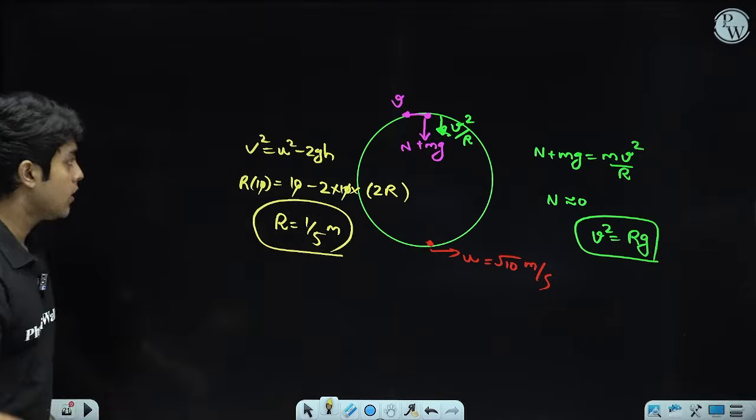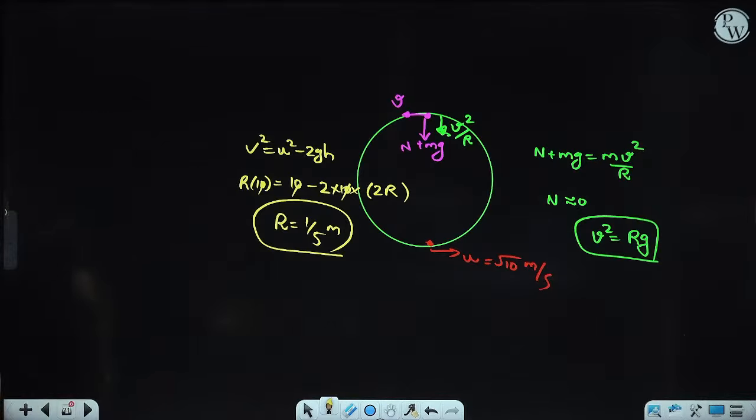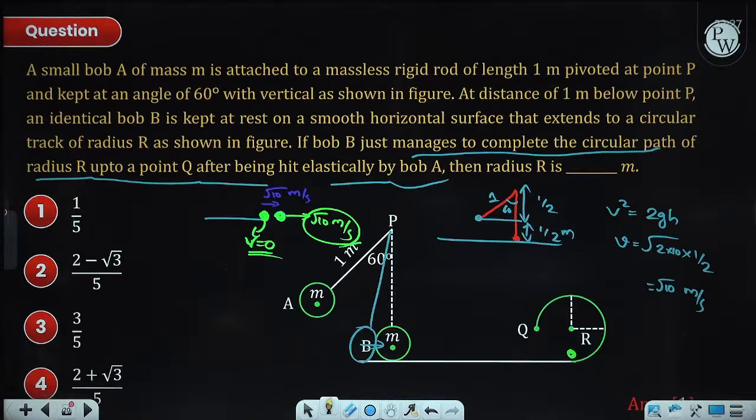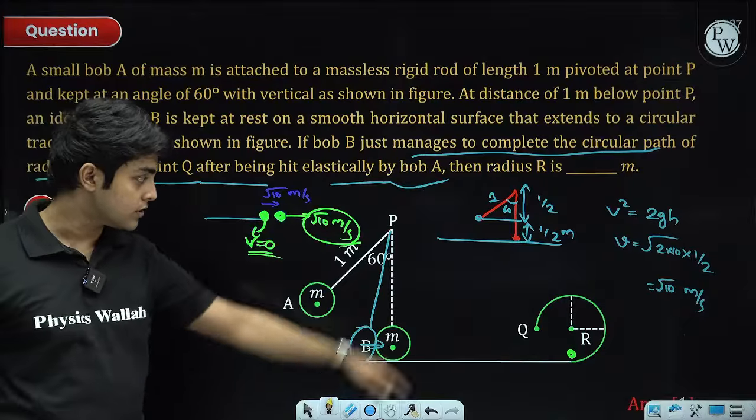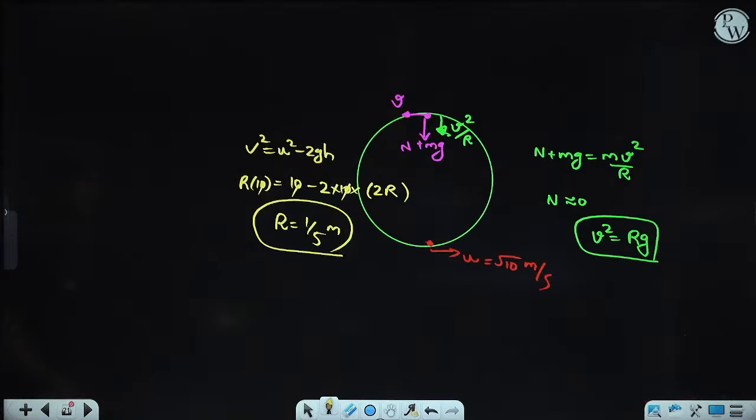Okay, so that is the answer. 50r is equal to 10, so r will be 1 by 5, right Ichigo? Yeah, 50r is equal to 10. Wait, we do energy conservation twice. Yeah, for the first part and for the second part, yes. All right.